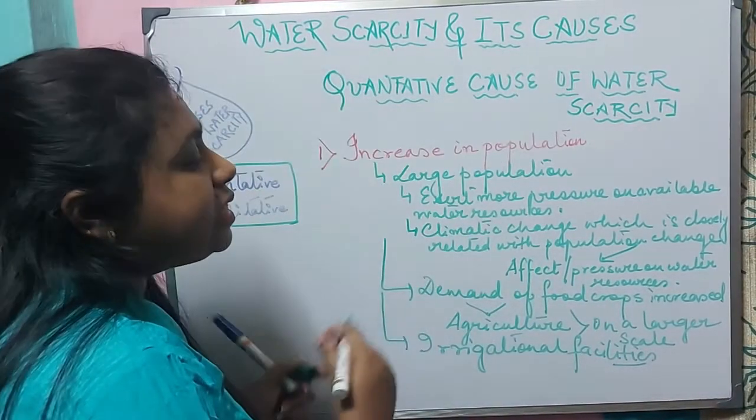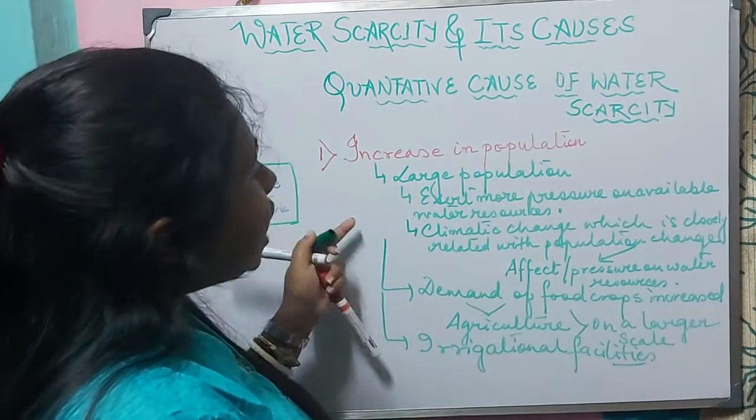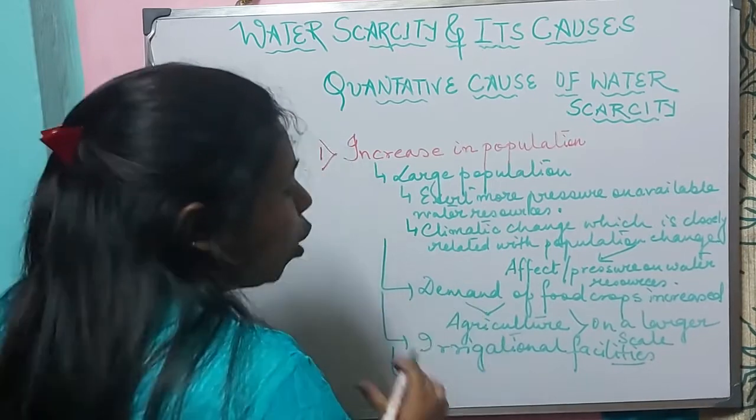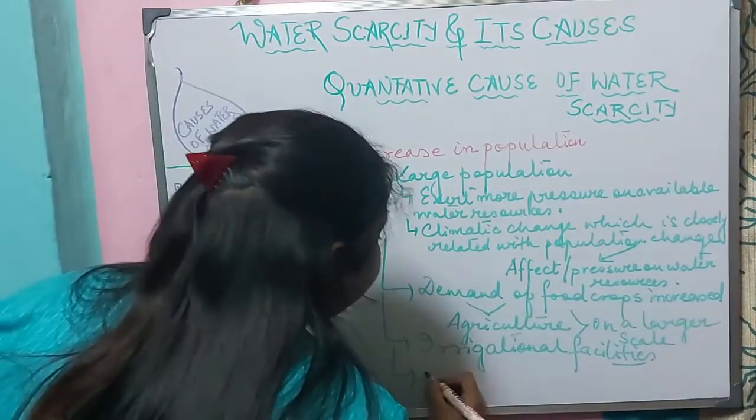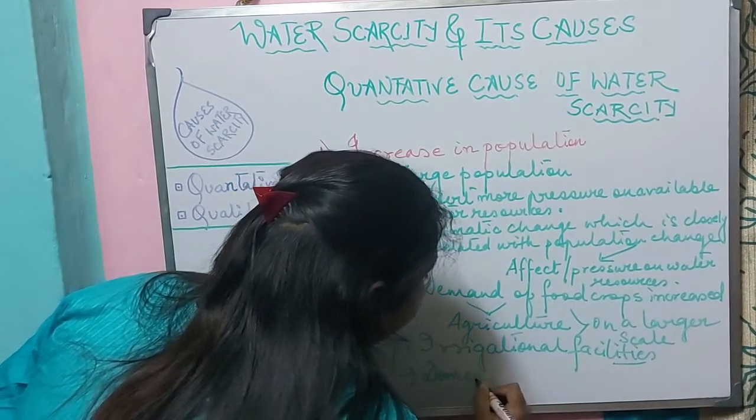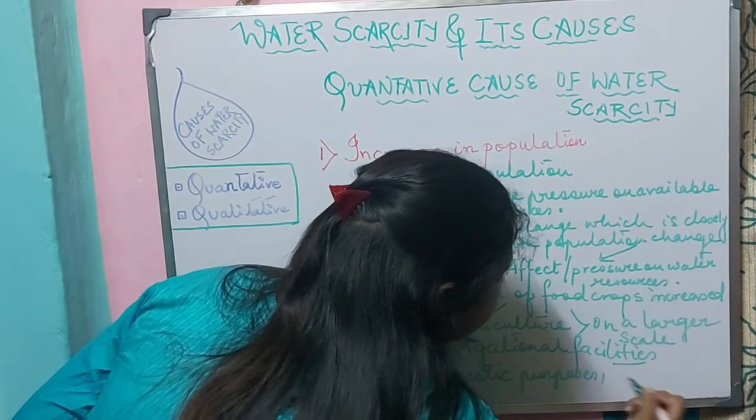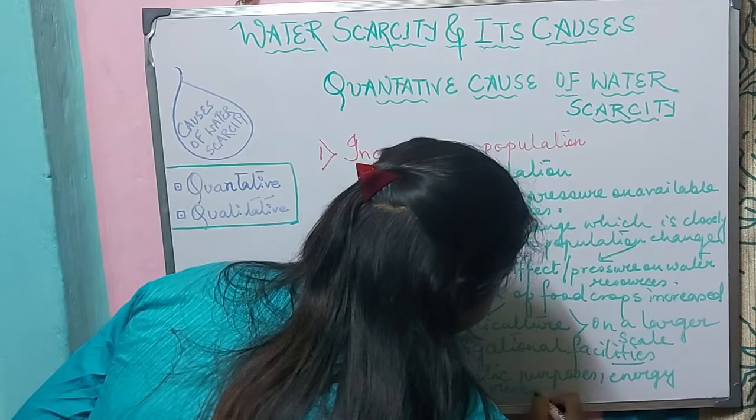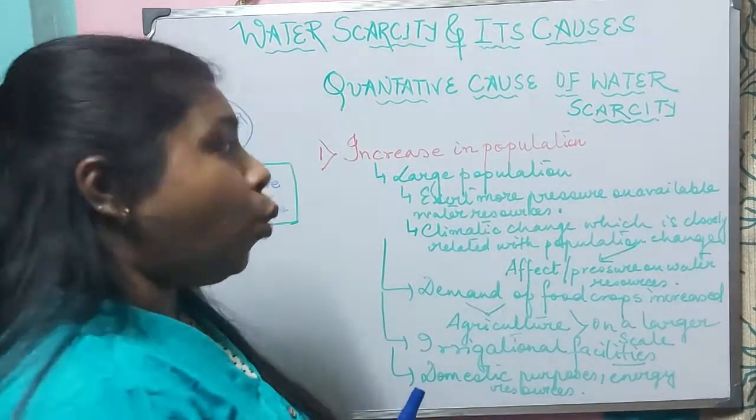This again will in turn utilize more amount of water resources. Now, large population means they need water not only for their agriculture, not only for production, but also they need more amount of water for domestic purpose. They will use more energy resources, which will lead to overutilization of water.